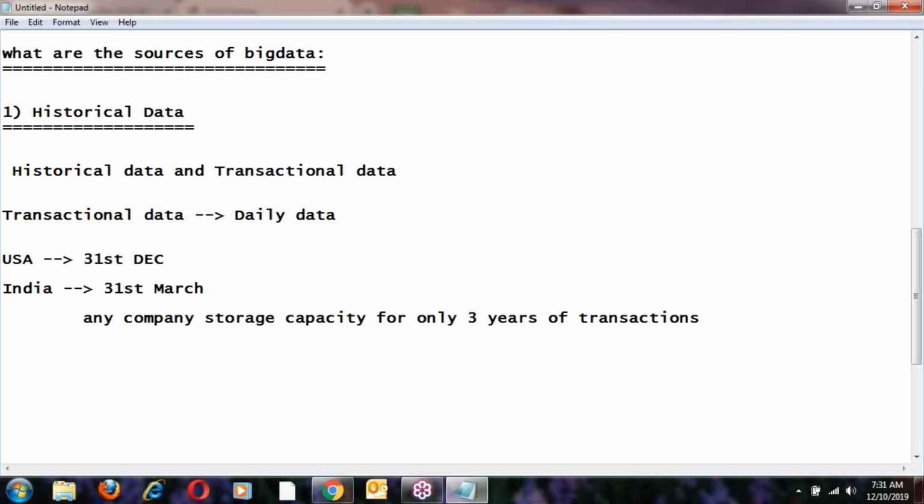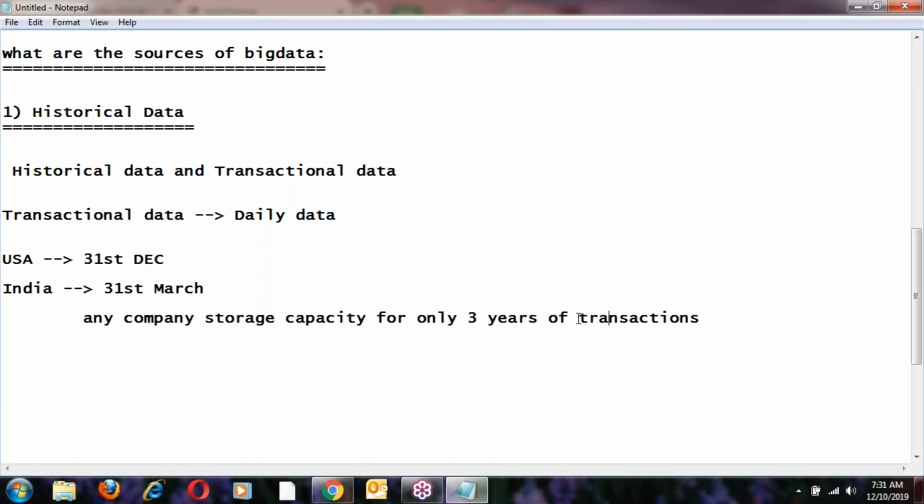Traditional databases we can use for the historical data as well as transactional data also. That's what I'm saying. Now our point is the same: storage capacity of 3 years of transactions.